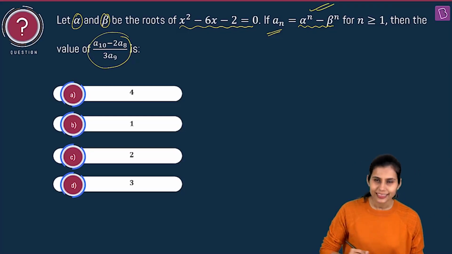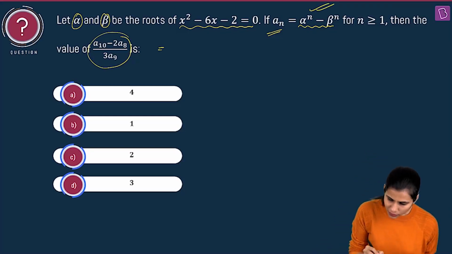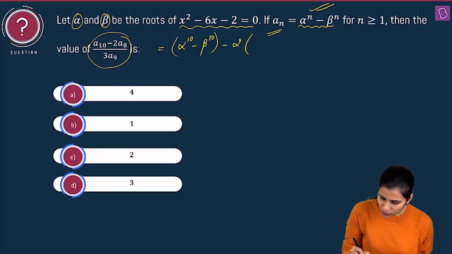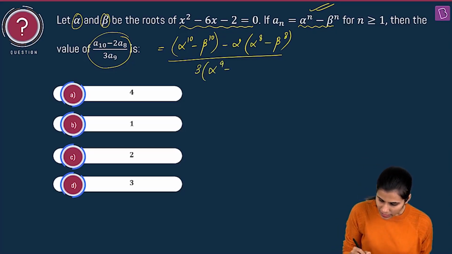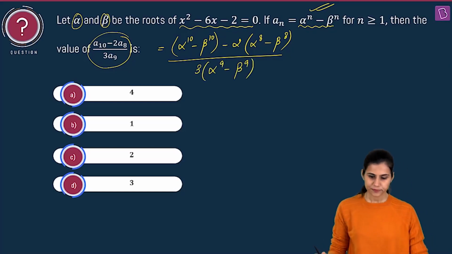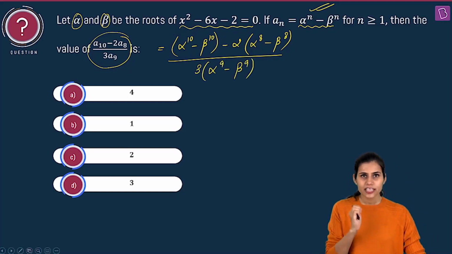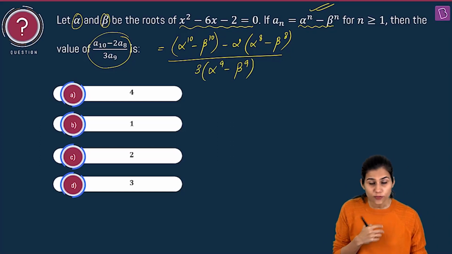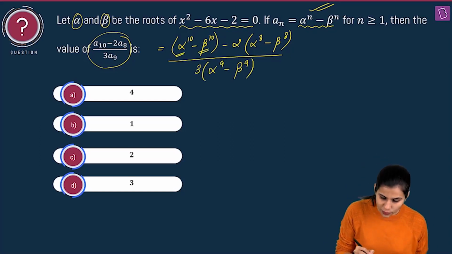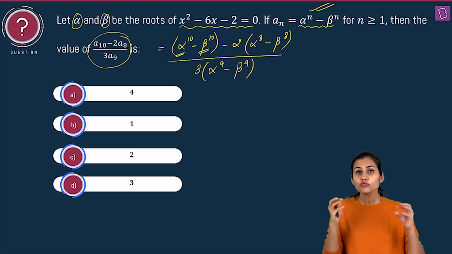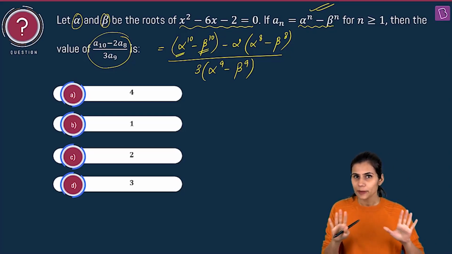Okay, using this rule. So, a10 will be what? Alpha to the power 10 minus beta to the power 10. Okay. Minus twice of a8 will be what? Alpha to the power 8 minus beta to the power 8. Alright. What about 3a9? It will be thrice of alpha to the power 9 minus beta to the power 9. Cool. This is giving us a hint that I am first of all interested in alpha to the power 10 as well as beta to the power 10. How to get them? Basic approach.